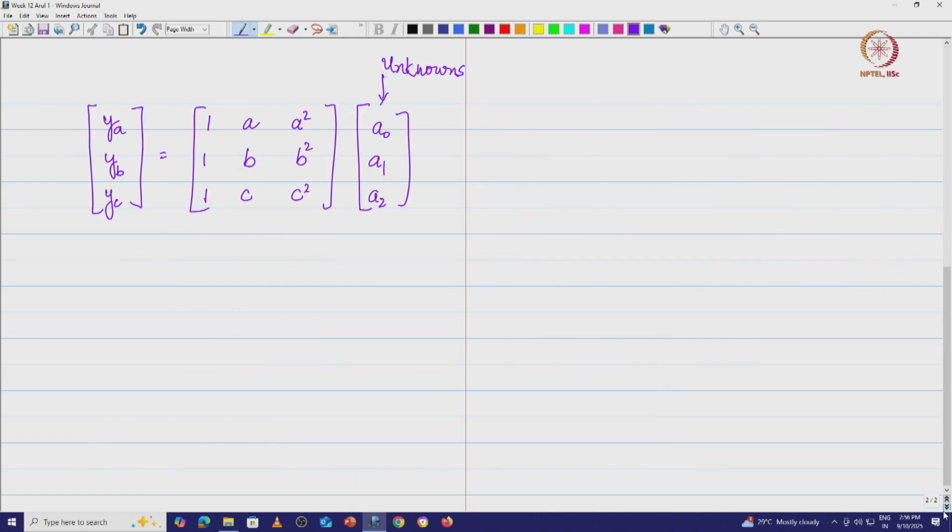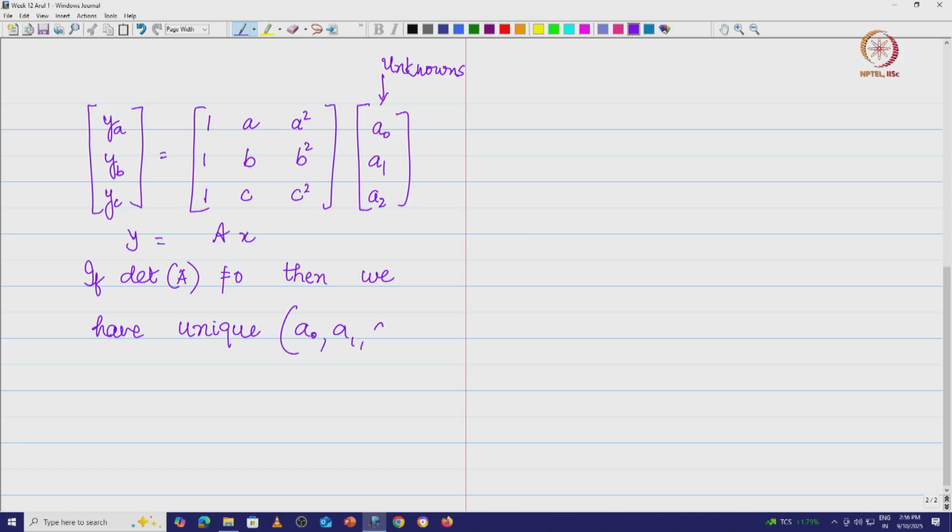So, we have this matrix which is repeated here, and what it says is, if we call this y is equal to Ax, if the determinant of A is not equal to 0, then we have a unique solution, unique triplets a0, a1, a2 as a solution for this y is equal to Ax.